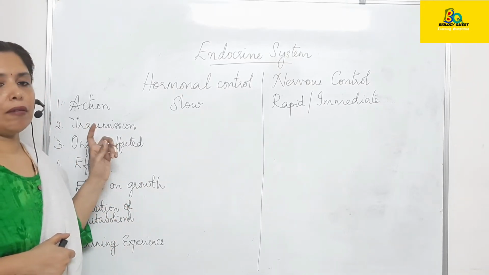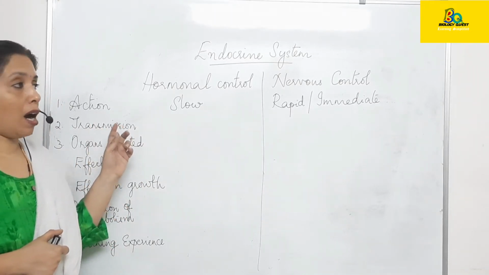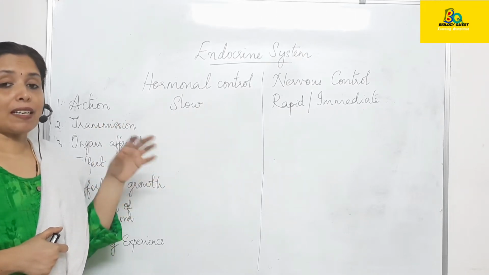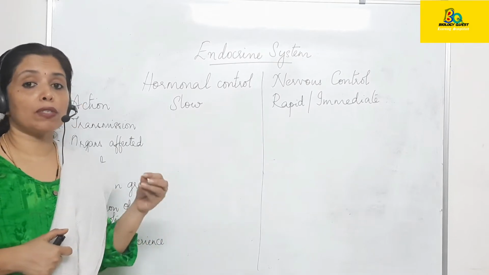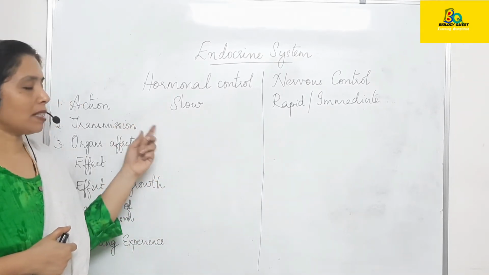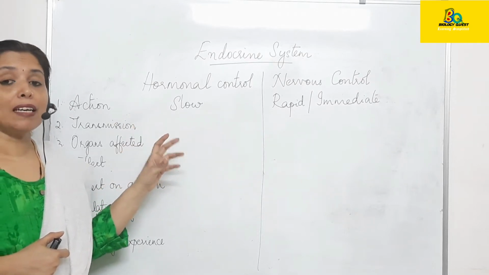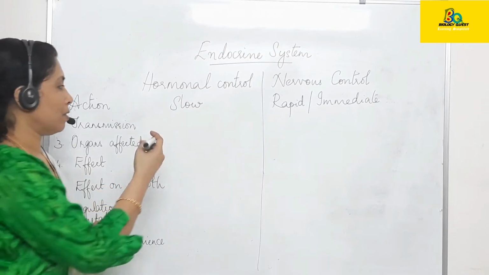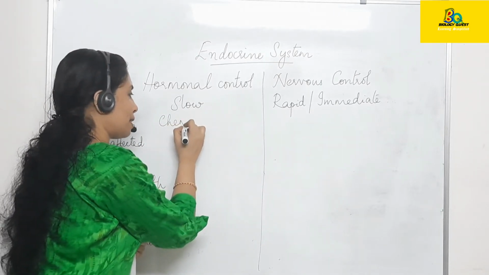Now, the second point is transmission. How are hormones transmitted? We have seen in the definition of hormones that hormones are chemical substances, isn't it? So, here they are transmitted chemically. Hormones are transmitted chemically through the blood. Chemical transmission.